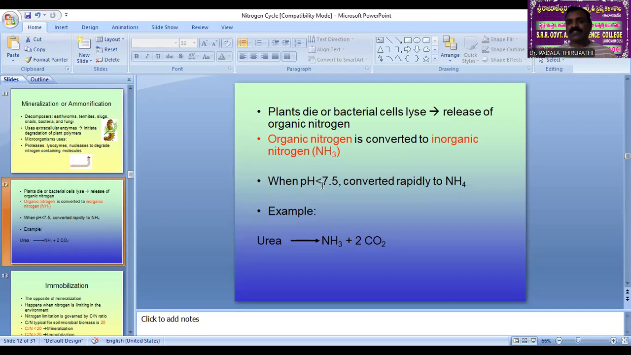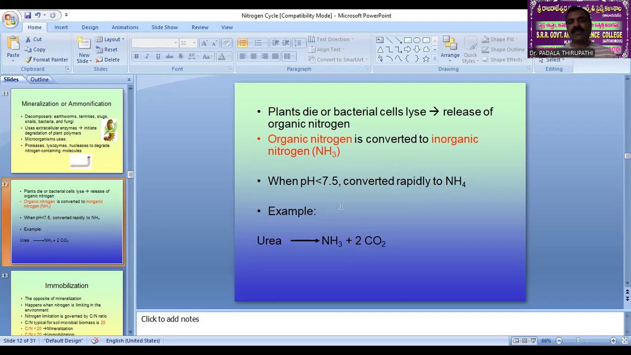When the soil pH value is 7.5, in alkaline nature, it is converted rapidly to ammonia. Understood? When the soil is acidic, this ammonification process does not happen. During the alkaline nature of the soil texture, with soil pH value more than 7 or 7.5, the amino acids or complex molecules are converted into ammonia. So that is urea into ammonia and carbon dioxide. We are the best example.